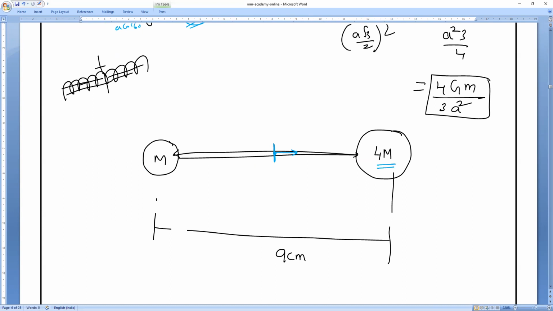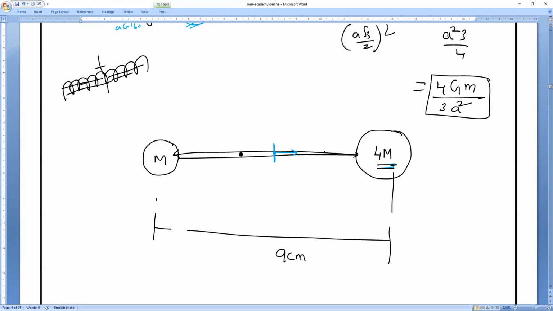But actually, this is the greater mass. So who will experience more force of attraction, 4m or m? Who will exert more force of attraction? 4m will exert more force of attraction compared to m because of greater mass. Mass increases, definitely force of attraction also increases.